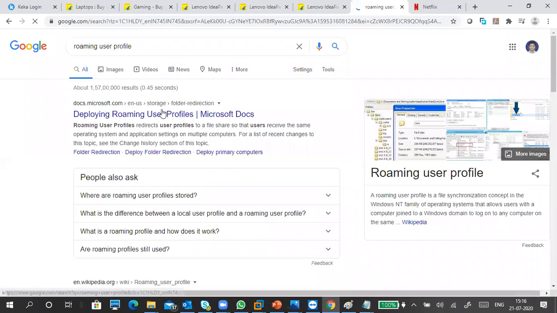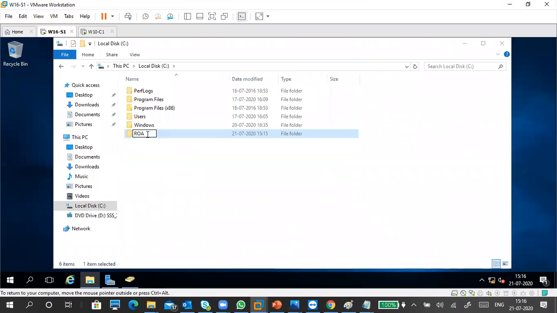You can read about roaming profile also, and folder redirection. Roaming profile, user roaming profile. Last time in one interview they asked specifically what is a local profile and a roaming profile. So I created a folder called roaming folder, and I'm going to share it.